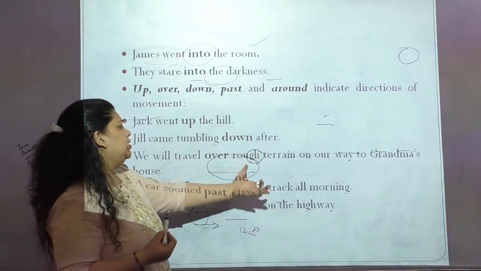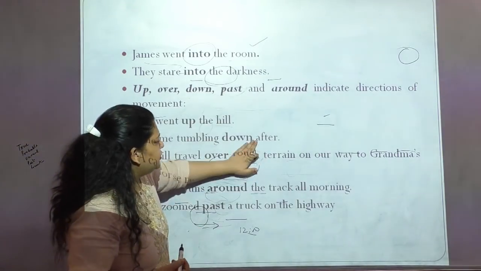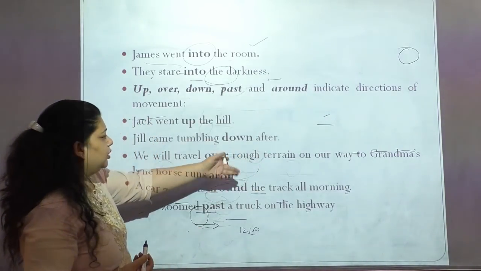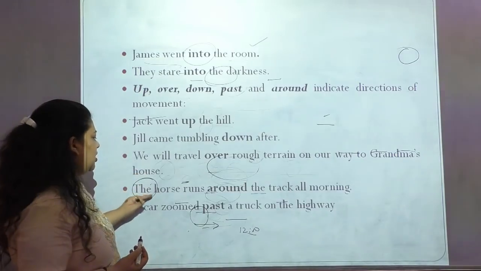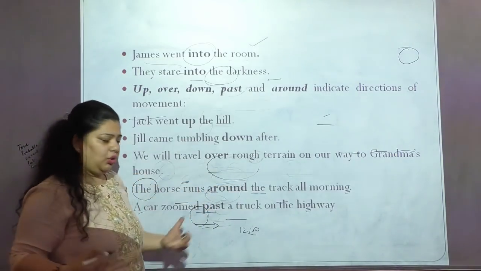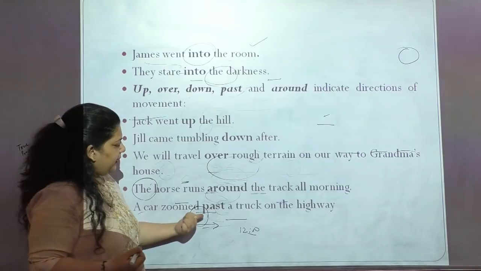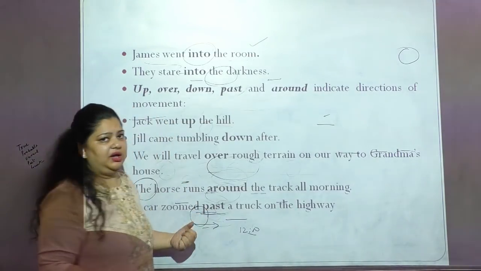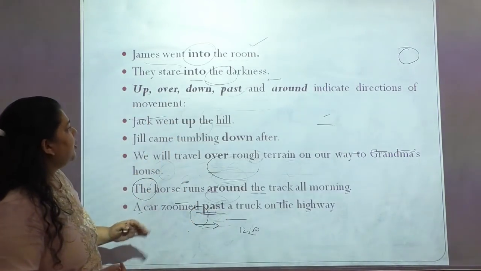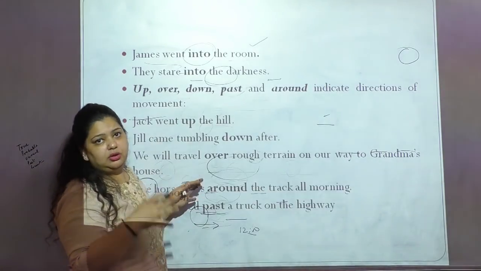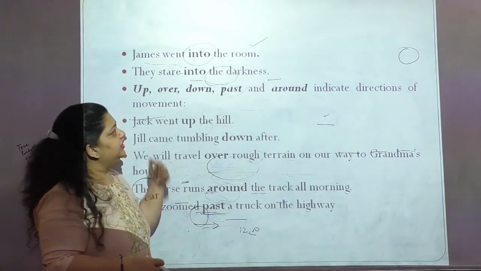We will travel over rough terrain on our way to grandma's house. The horse runs around the track all morning. A car zoomed past a truck on the highway. So again, it's very easy to understand the main context and the crux of these particular prepositions.